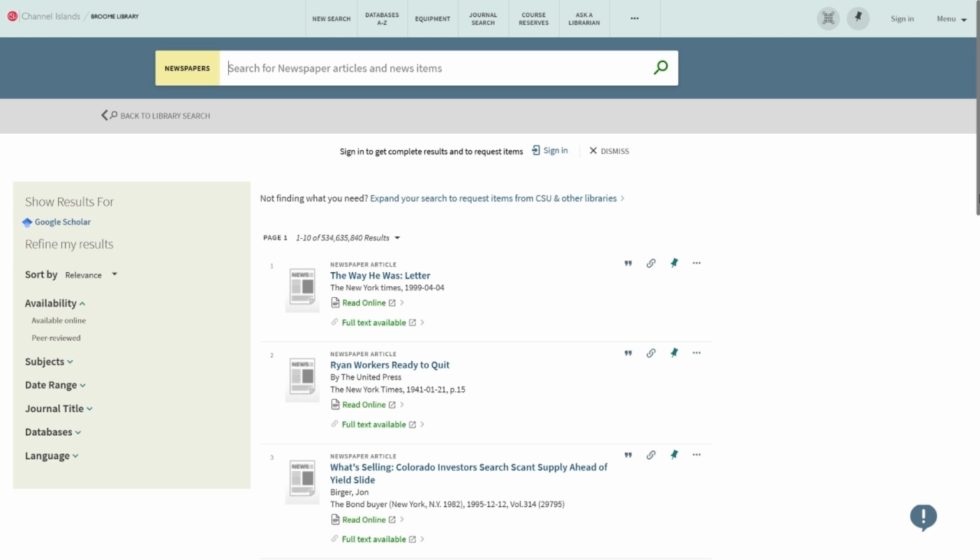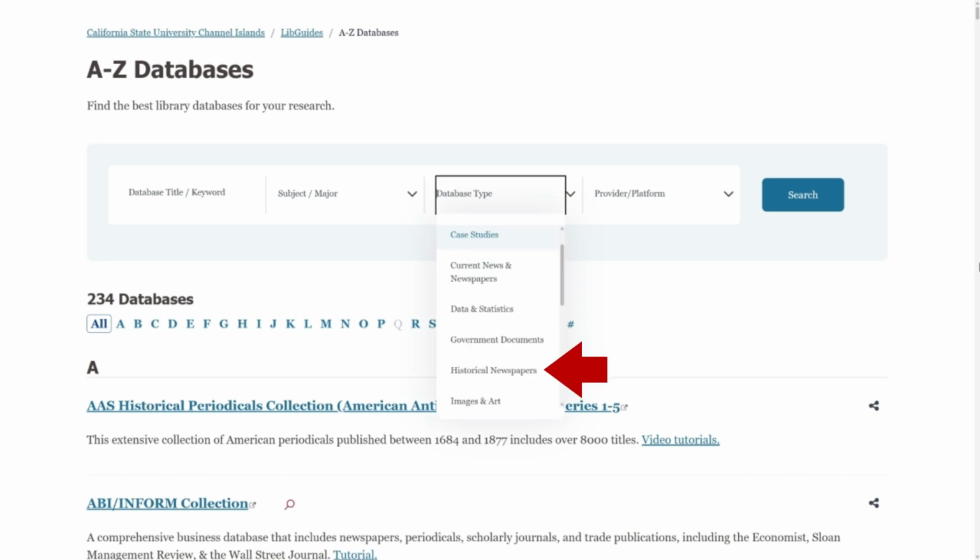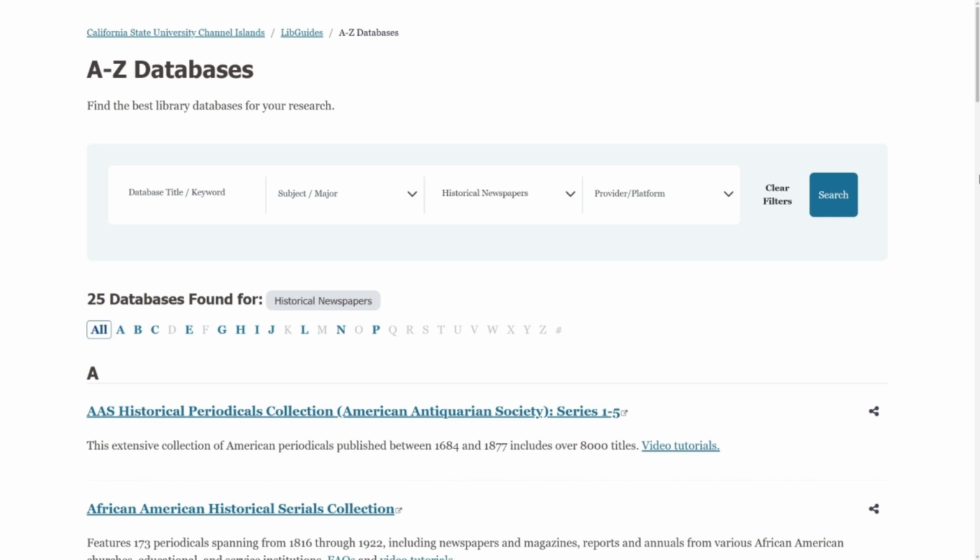Another option is to search different newspaper databases. Let's return to the database A through Z page. Select the database type drop-down menu at the top of the page. Click Historical Newspapers and Search. This will provide a list of all of our available newspaper databases. Let's look at a few of our other popular databases.